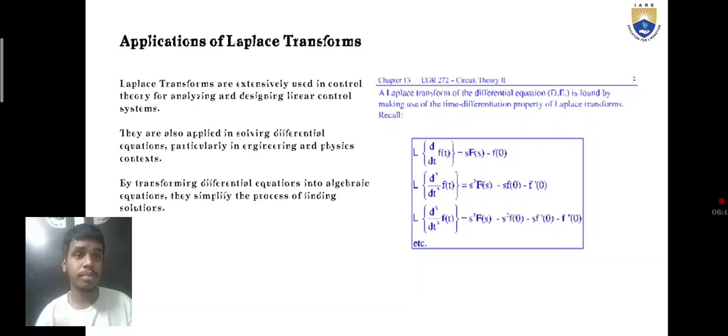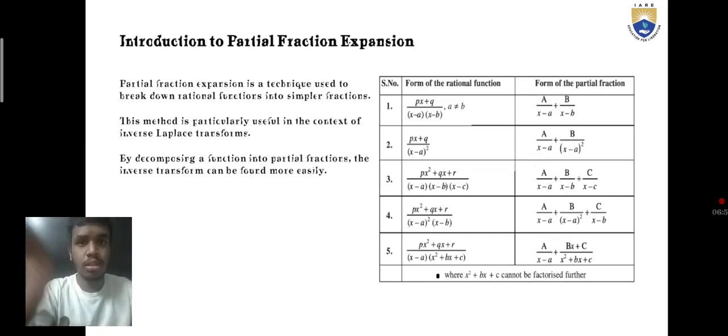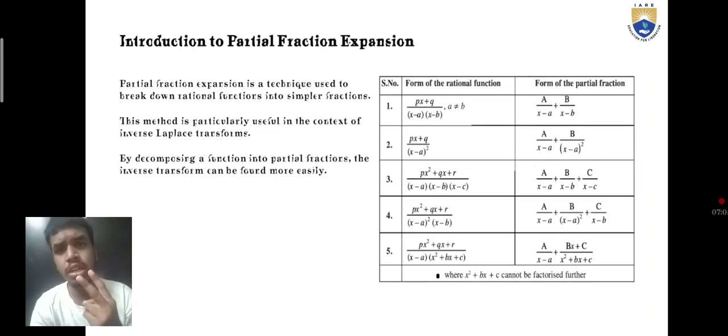Coming to the next one, sir. Introduction of partial fraction expansion. Here is an introduction of partial fractions, where we can observe the partial fraction expansion in different ways. There are two types of methods given in the formulae.